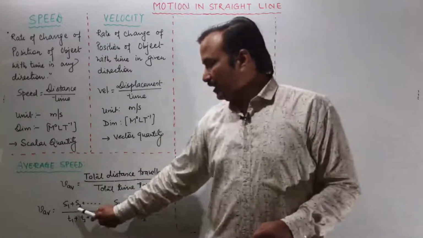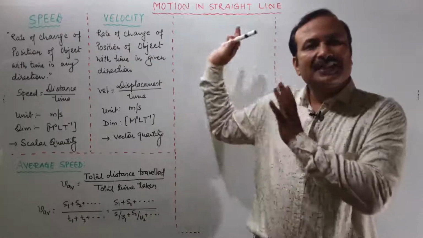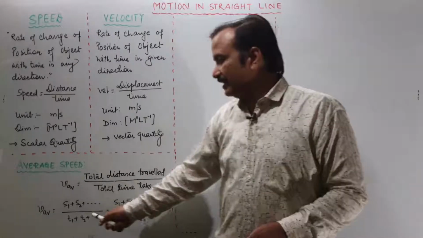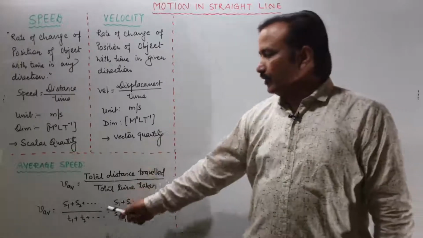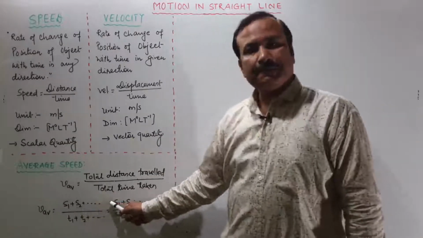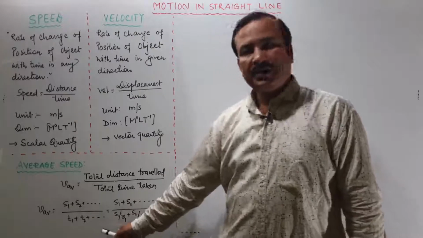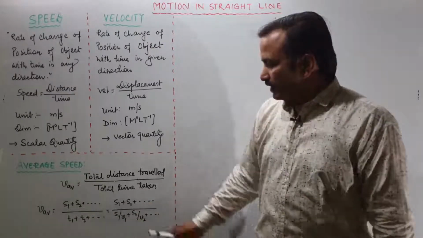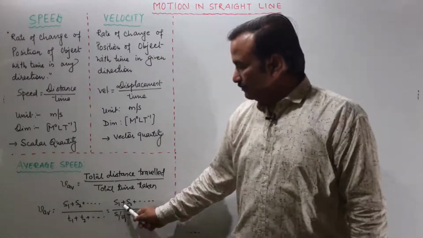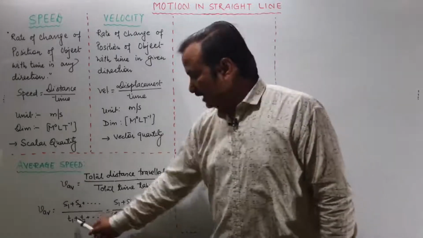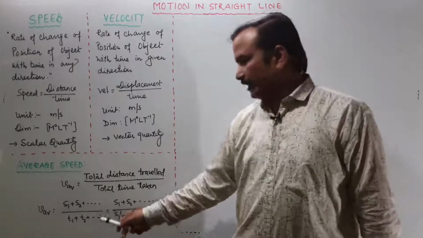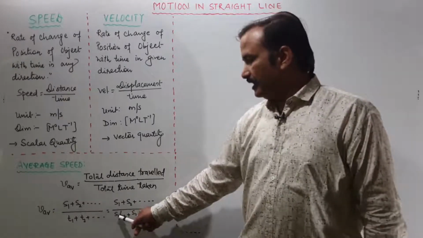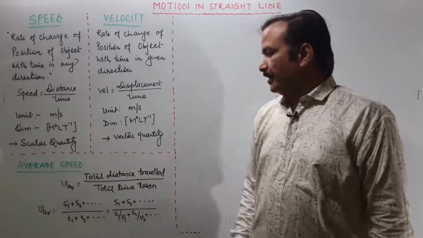If we take S1, S2, S3, Sn as the distances and their respective time intervals as T1, T2, Tn, the total distance is S1 plus S2 and so on, divided by the sum of the times. For distance we write S1 plus S2 and so on, and for time we write distance by velocity, because velocity is distance by time. So for time we can write S1 upon V1 plus S2 upon V2.